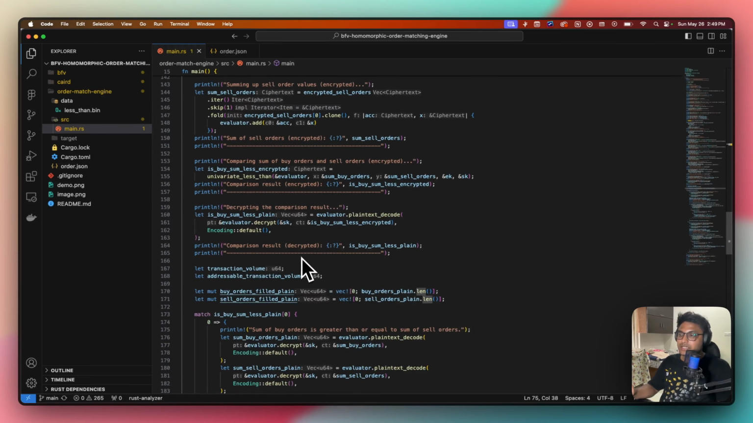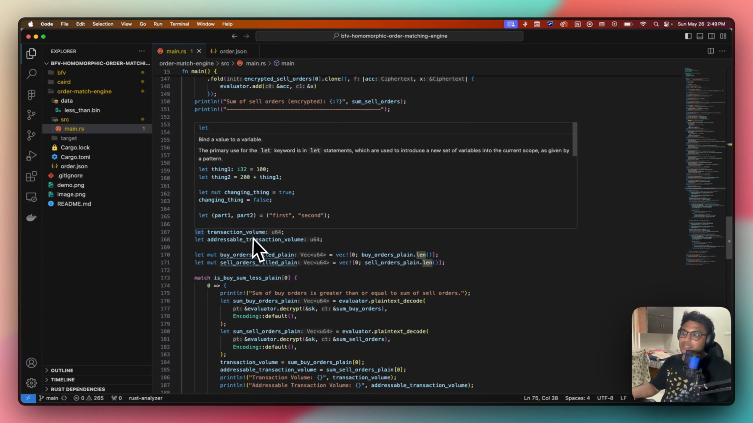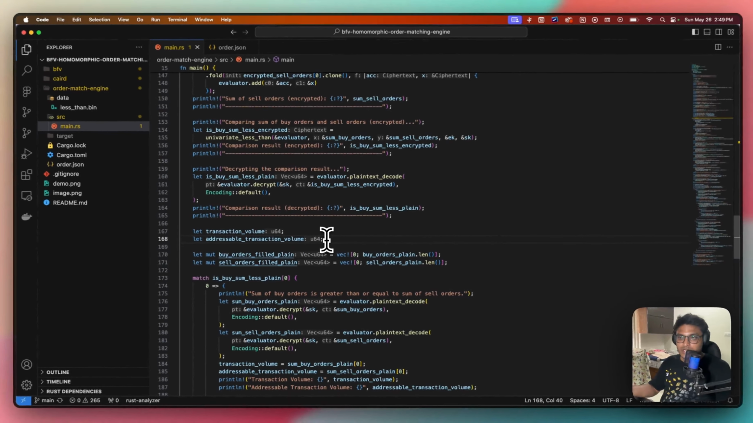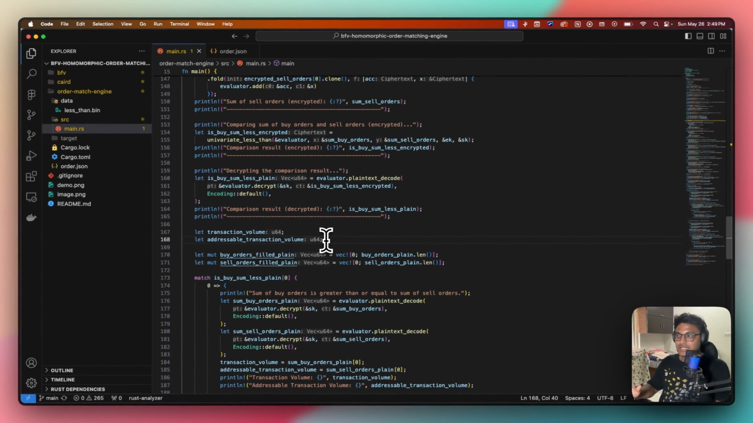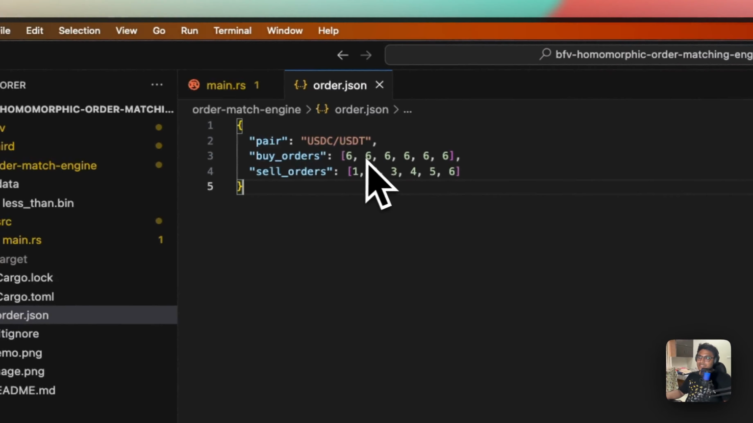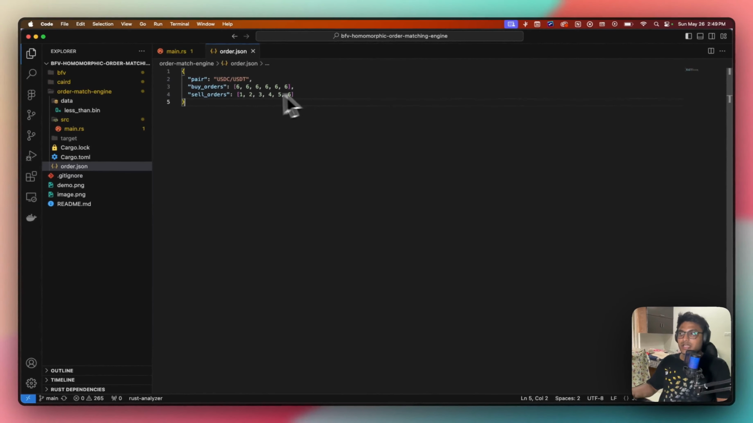After the comparison has been done, we create two variables. One is the transaction volume and one is the addressable transaction volume. The addressable transaction volume will be the value which is lesser in number. For example, in this case, the sum of 6 6 6 6 6 comes out to be 36, and the sum of 1 2 3 4 5 6 comes out to be 21. So the sum 21 is the addressable transaction volume in this case.